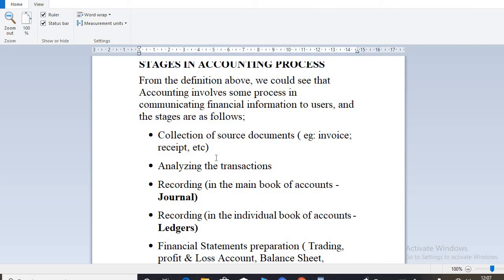Assuming an accountant gives money to a junior account officer to go and buy something for the business, you cannot just come back and say you've bought the item, with no evidence indicating that. So the first stage has to do with the collection of source documents.